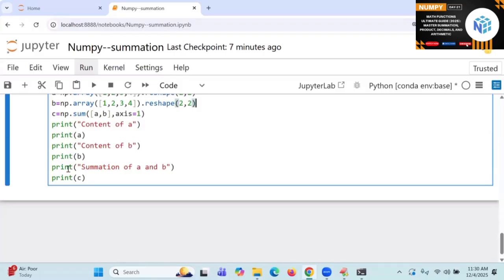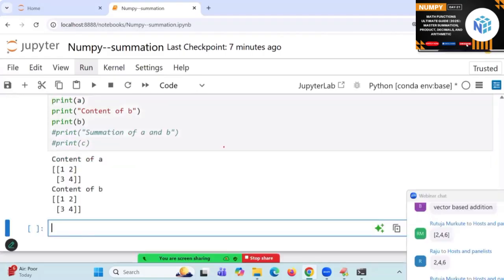So first of all, keep a comment for both of them. First, let me show you up to here. What will be the answers you are expecting? This is one matrix, this is one matrix. So I'm going to explain the resultant one. 1 plus 1 is called 2, and 3 plus 3 is called what? 6.